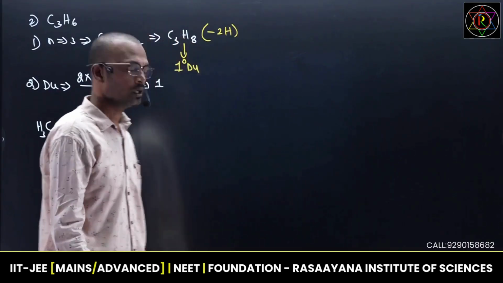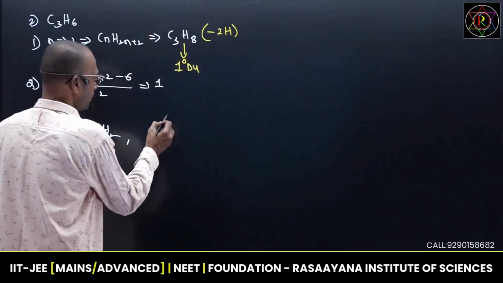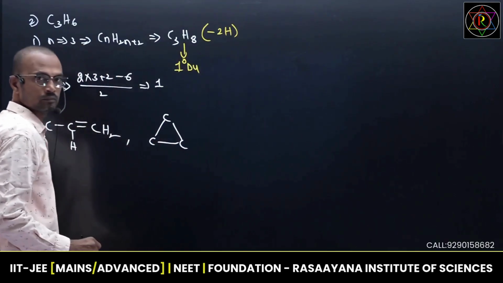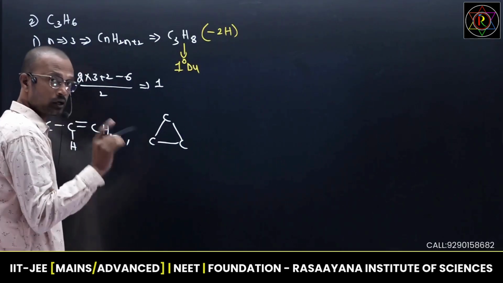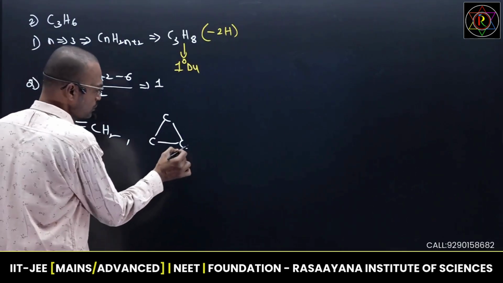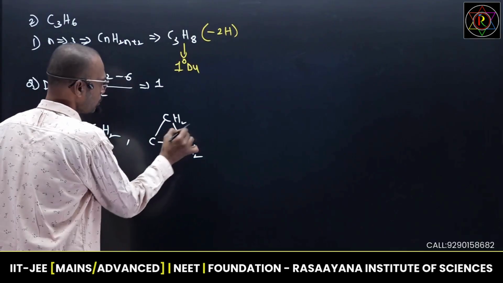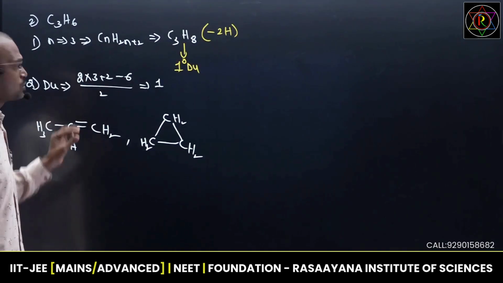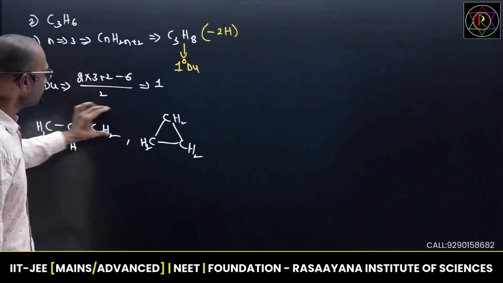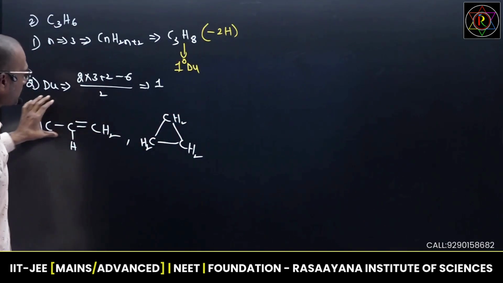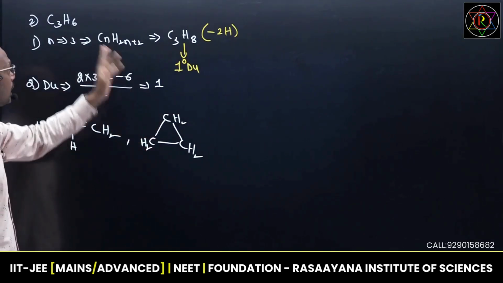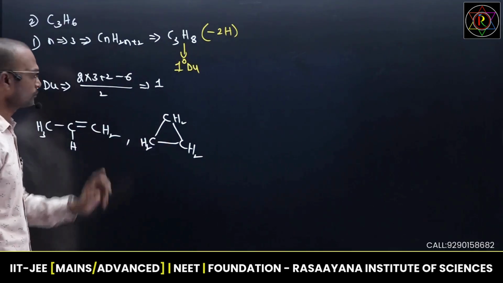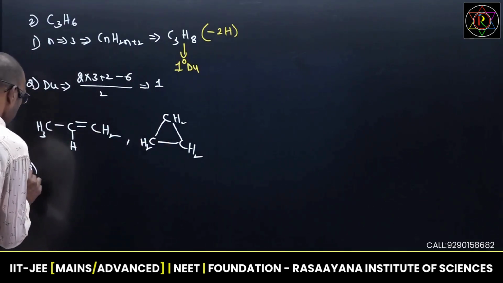Suppose, can I create a ring by using 3 carbons? Yes, 100% I can create. So I am writing 3 carbons, 1 ring. Already 1 ring is 1 DU. Then balance with hydrogens. Here 2 hydrogens and here also 2. Automatically this formula will come. So with this formula we can create a variable number of expected organic molecules having unsaturation. It is also unsaturated. Right? So one more example I will give.